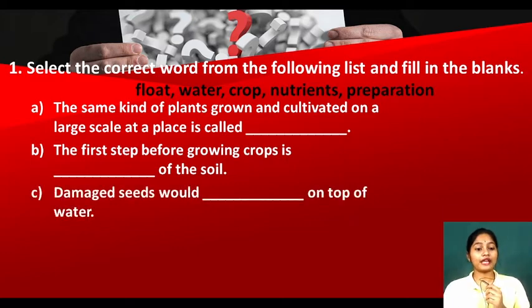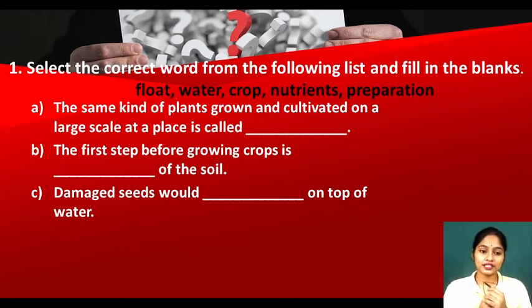Now next is: damaged seeds would dash on top of water. Can you recall the activity which we have discussed, how to select good seeds? We put the seeds in water and some seeds will be floating on the water and some seeds will be sinking down. So which are damaged seeds, my dear kids? Those that are floating.